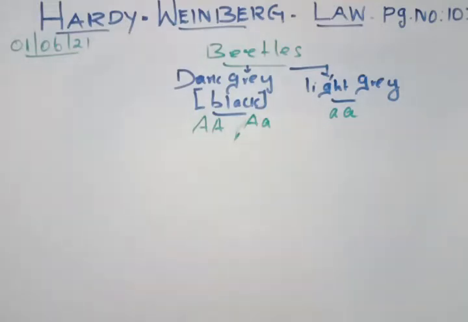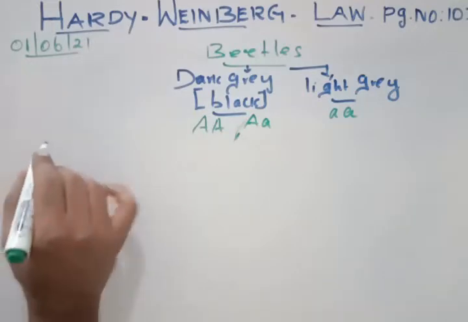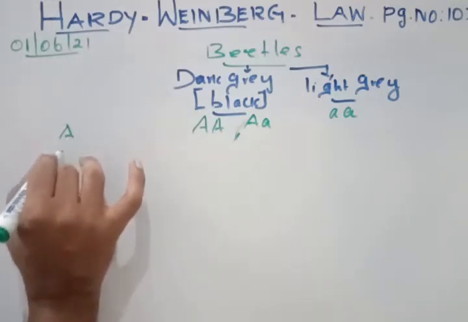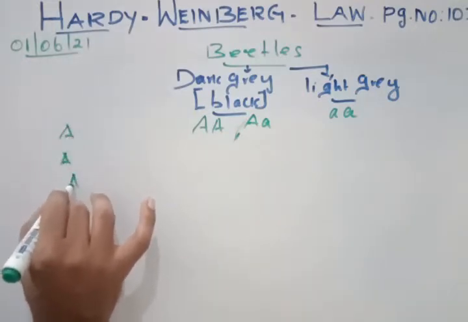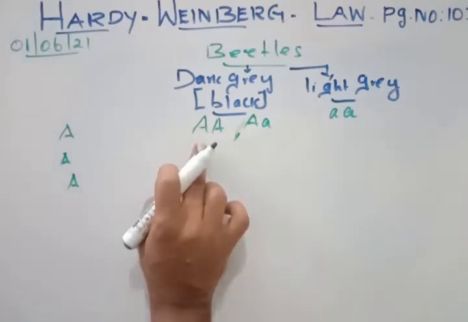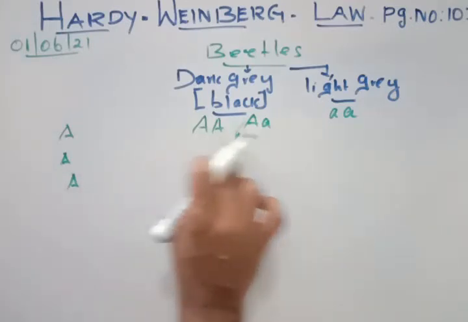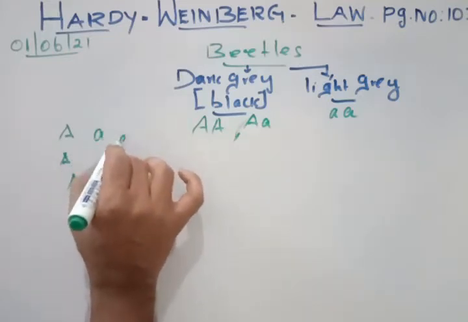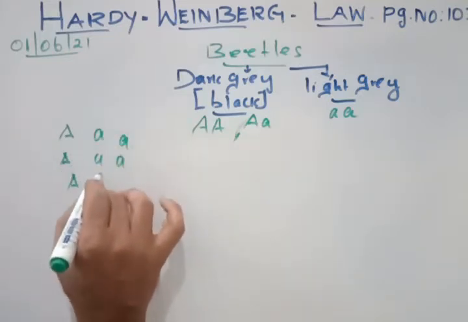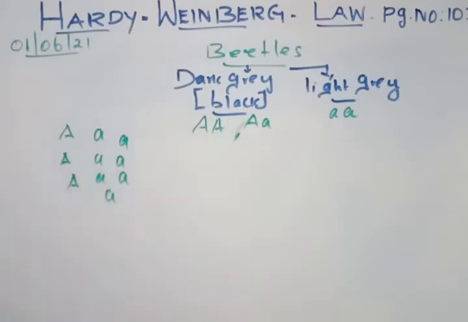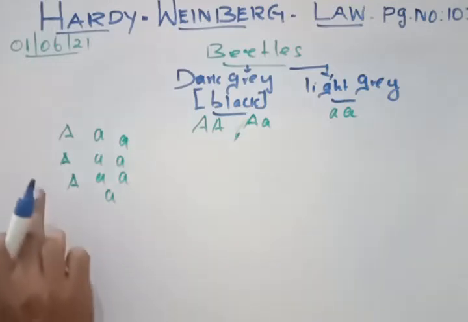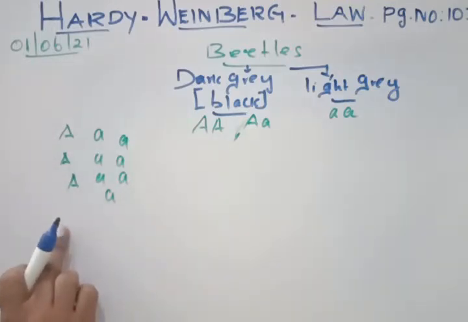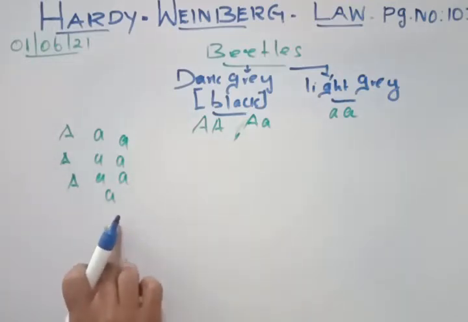Clear? If you take a population, in the population you will have some capital A alleles, which are dominant, and some small a alleles, which are recessive. The dominant will be 3 and the small will be 7.